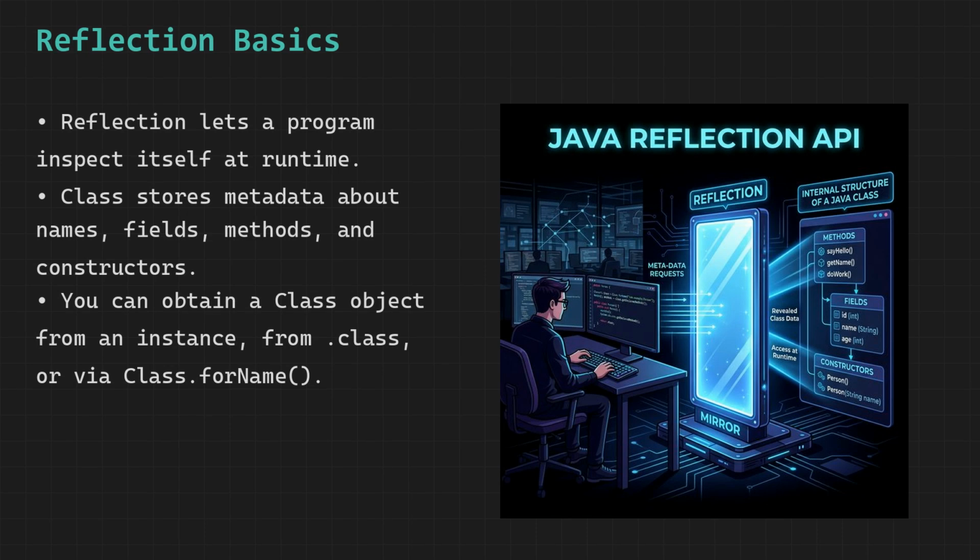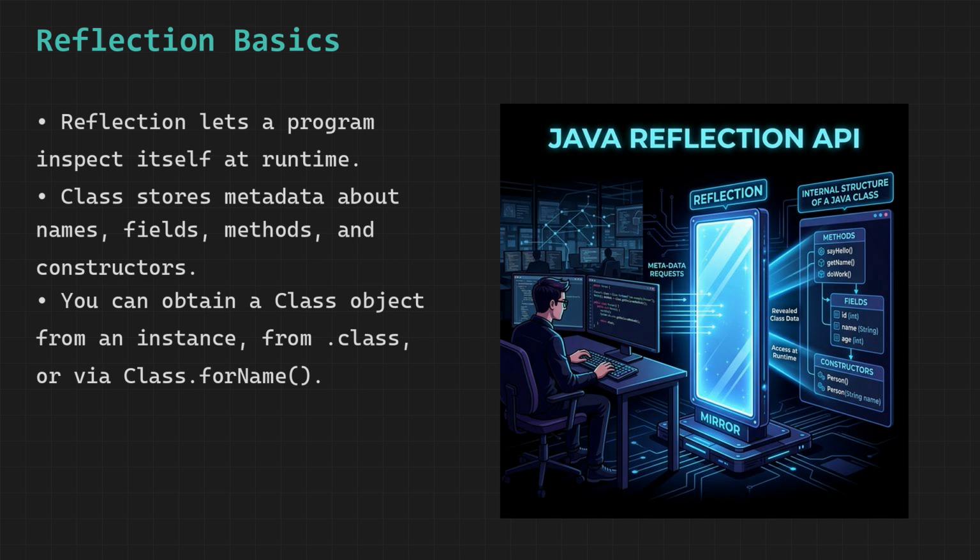Reflection is like giving your program a mirror so that it can look at itself while it is running and understand its own structure, behavior, and components instead of blindly executing instructions that were fixed at compile time. And this ability makes Java programs far more flexible because they can inspect and adapt to different situations dynamically.